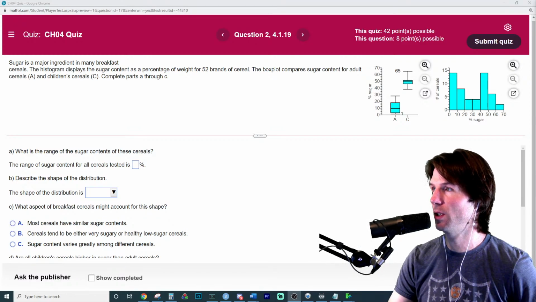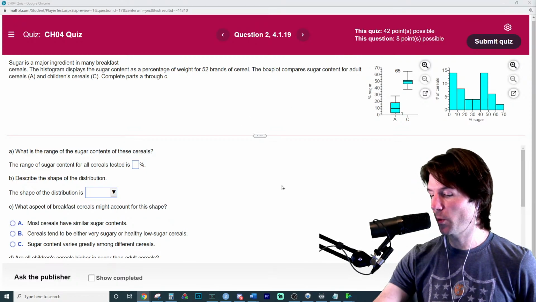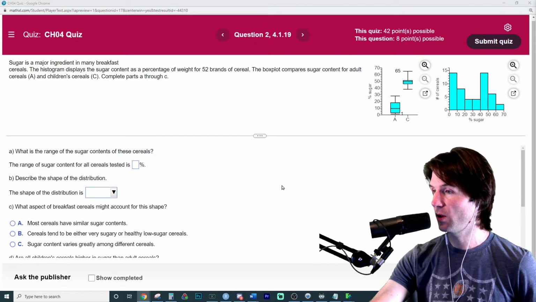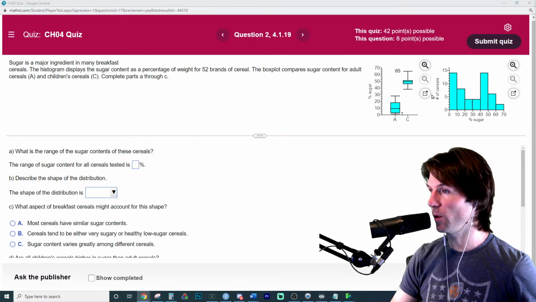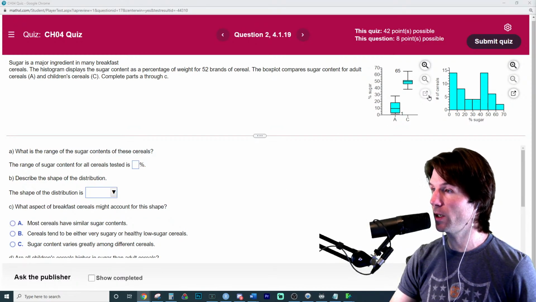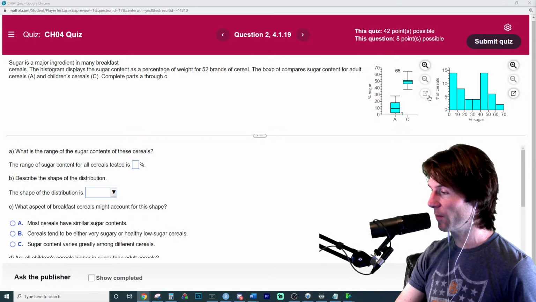Here we go with the cereal question. With this question right here, what is the range of the cereals? When it comes to the range of the cereals, we need to find the what to the what values. So if we're looking at the range of the cereals,